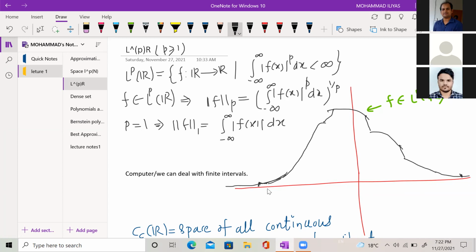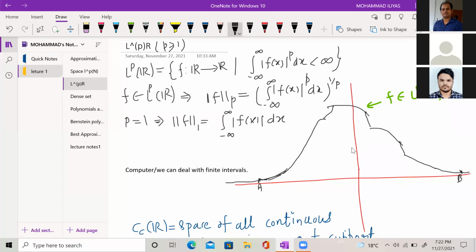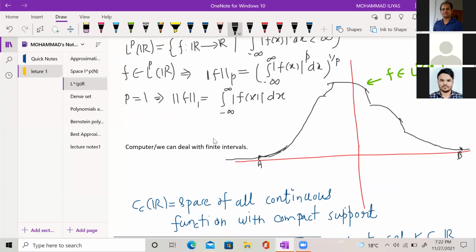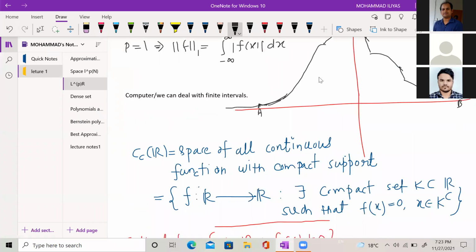If I define this function, which is defined on a compact interval, suppose I call this A and I call this point B, so I am defining this function on interval AB, which has a finite length B minus A. So the idea is, basically we want to approximate the element of L1(R) or Lp(R) by the element of Cc(R).